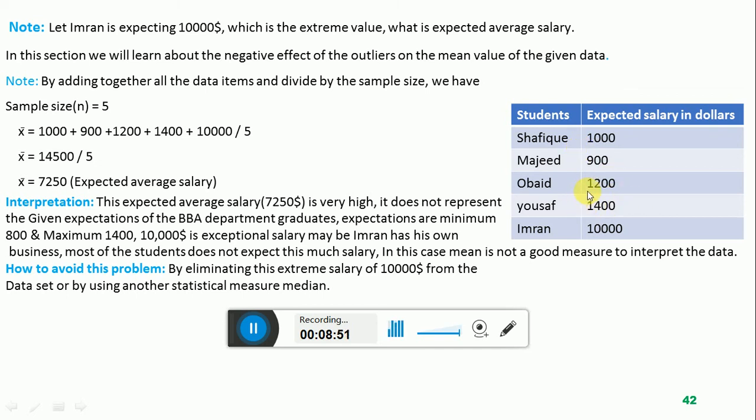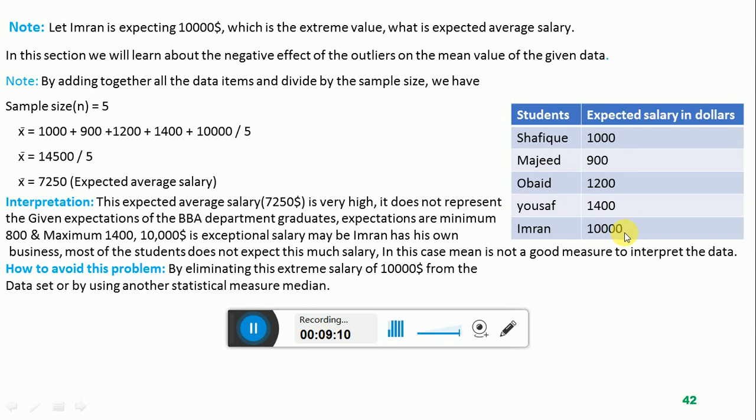You can see from this table the maximum is $1,400, but here only one student is expecting $10,000. Maybe Imran has his own business, or he is working in the family business, or his father has factories, a large business, so he can expect that.